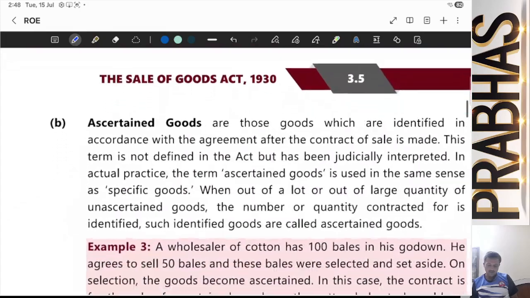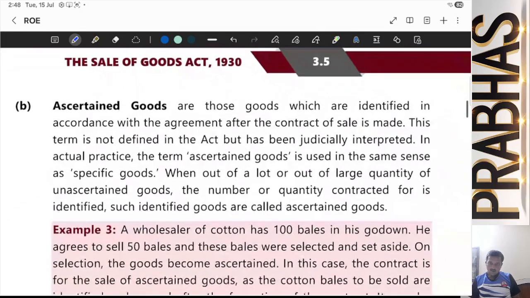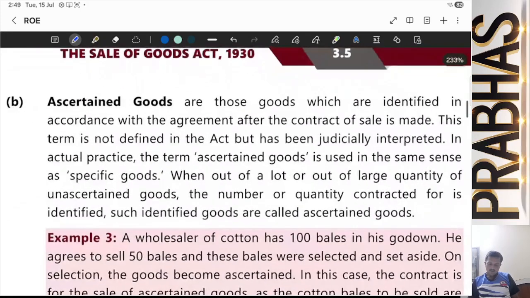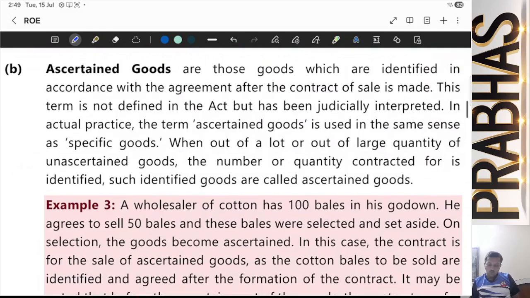That's why you can see, ascertained are those goods which are identified in accordance with the agreement. That means we know that leather balls, he has said, after the contract of sale is made. This term is not defined in the Act. Nowhere it is defined. From judicial interpretation, we have come to know what is ascertained and what is unascertained.